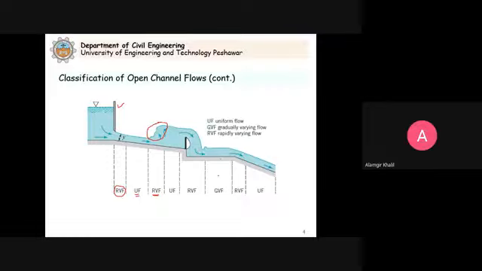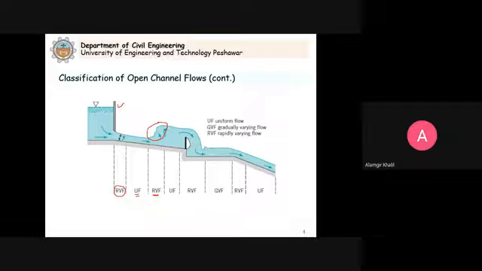When the slope changes, again the depth cannot be constant at all sections. So these examples clearly indicate how flow occurs in open channels. According to the conditions, it can be uniform flow for certain reaches or sections of the channel, while for other sections, for example near the hydraulic structure or near any type of obstacle or change in slope, the conditions can change from uniform flow to varied flow.